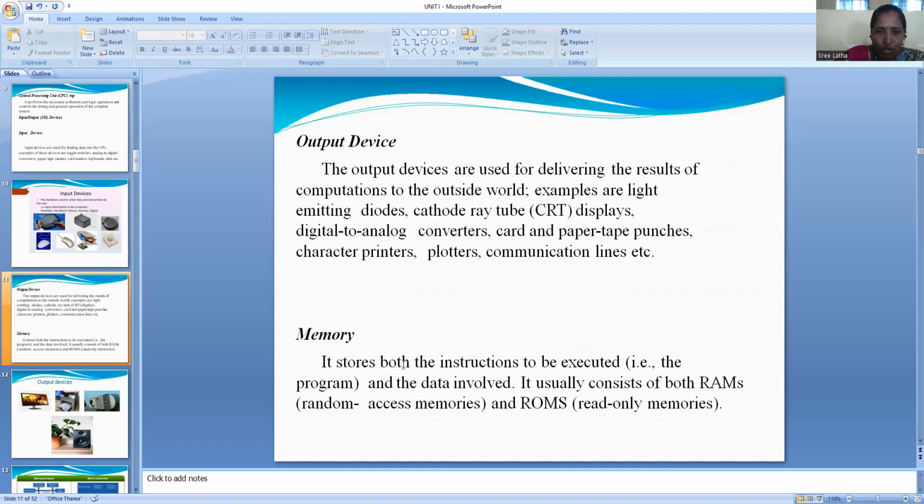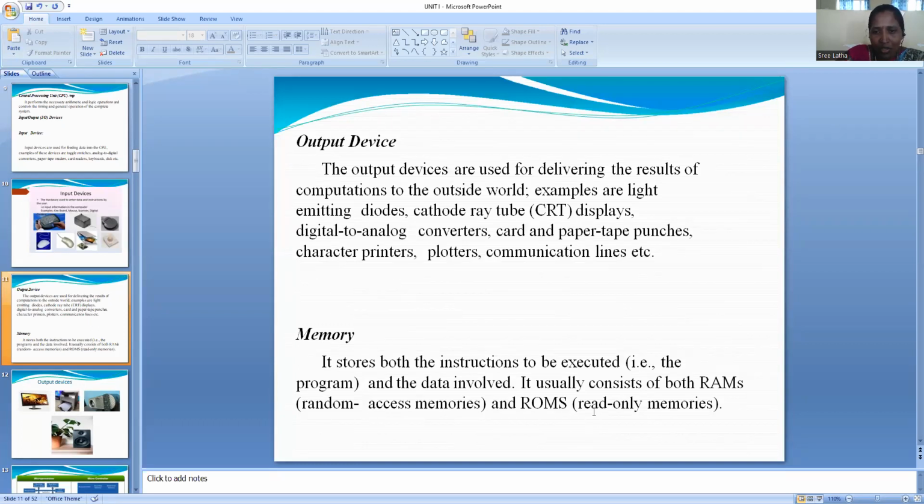Memory stores both the instructions to be executed and the data or program. It usually consists of RAM and ROM. RAM is random access memory, and ROM is read-only memory. RAM is read or write memory used to store the program and data to execute within the memory with the help of the processor.